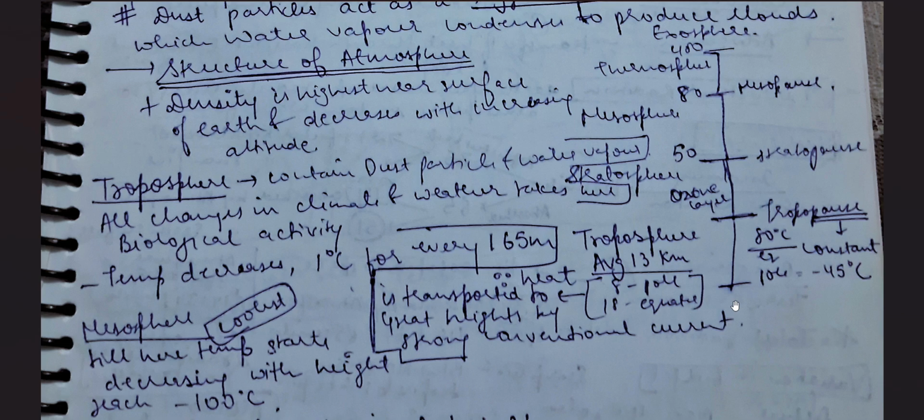The first sphere is the troposphere. Now the troposphere is the closest to the earth's surface, and if we talk about the range, the average height of the troposphere is 13 kilometers. Okay.